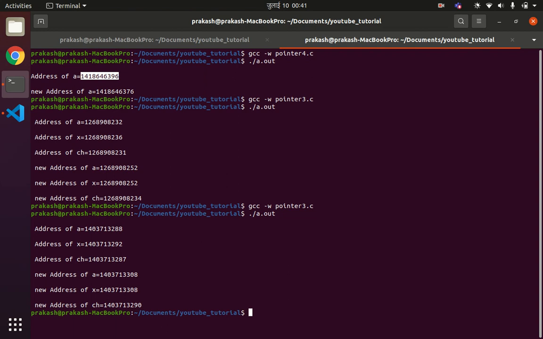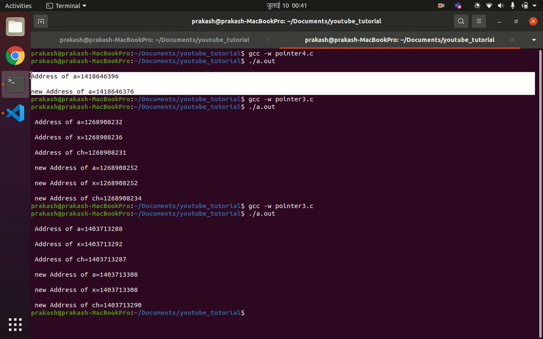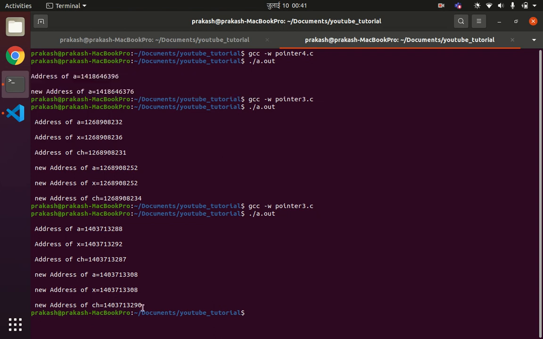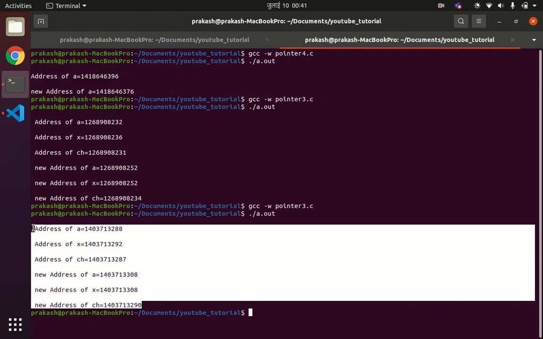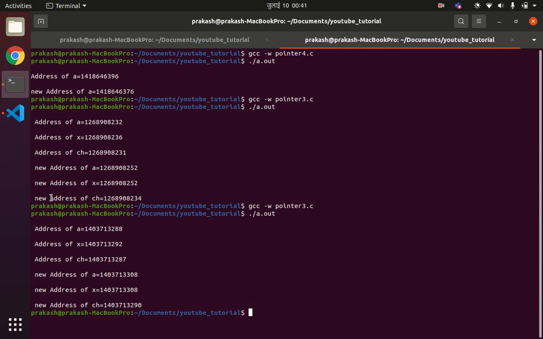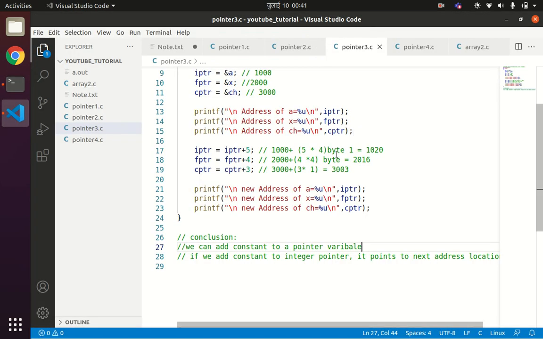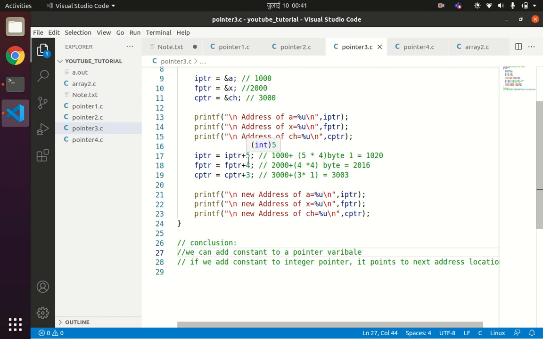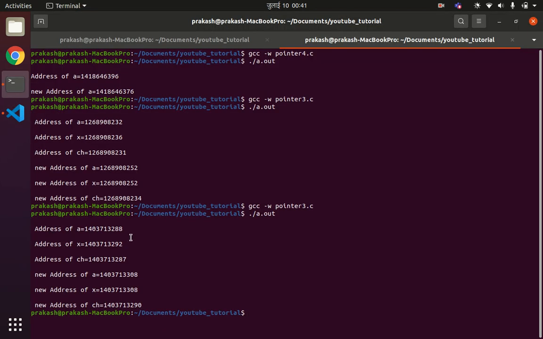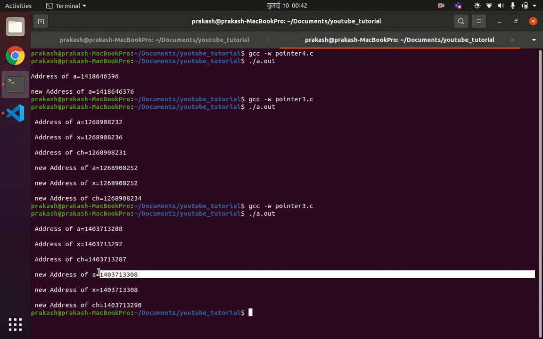So this is about subtracting a constant from a pointer variable, and this example is about adding a constant to a pointer variable. In pointer3 we are incrementing the pointer variable by 5. So 88 plus 5 into 4, which is 20, so 88 plus 20 is 108. The new address location pointed by our pointer variable is 108.